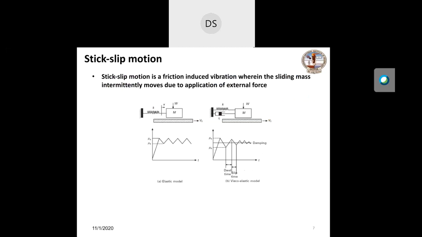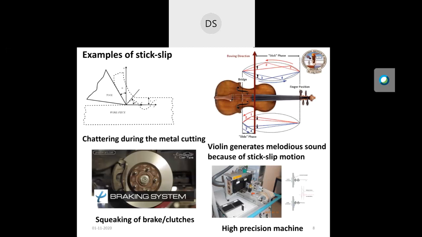As I mentioned, stick slip motion is a friction induced vibration, wherein the sliding mass intermittently moves due to application of the external force up to the critical velocity. At critical velocity, the stick slip motion disappears. There are many practical examples of stick slip.